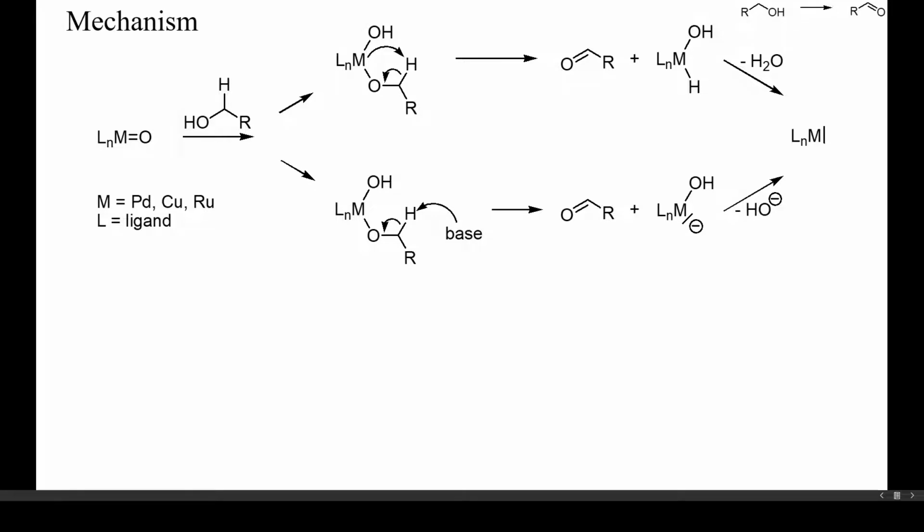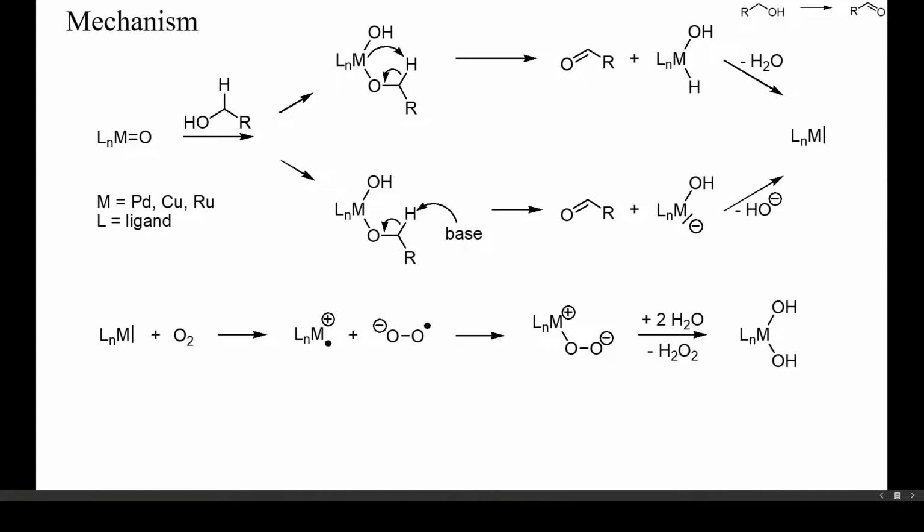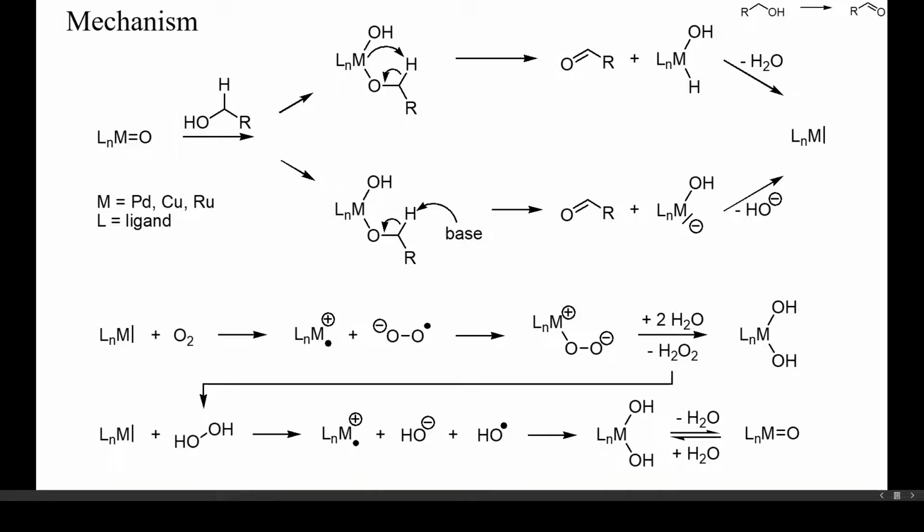Addition of the alcohol to the metal oxide is followed by beta elimination of the reduced metallic catalyst and formation of the aldehyde. Reoxidation of the catalyst by oxygen can, for instance, occur by initial single electron transfer, followed by the formation of hydrogen peroxide. Hydrogen peroxide is a strong oxidant and will also contribute to the reoxidation of the catalyst, as shown here.